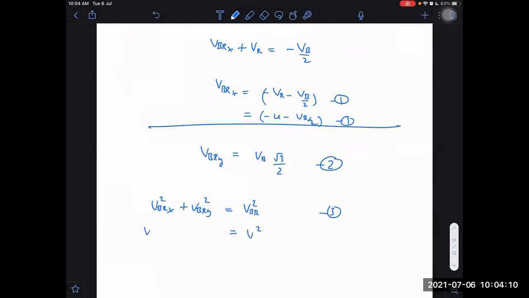Now, how many equations and how many unknowns? Can you get the answer now? There are 3 unknowns and 3 equations. First, I recommend you eliminate VBRX and VBRY from the first 2 equations. Solve the first 2 equations first and write VBRY and VBRX in terms of VB. After doing that, put everything here in terms of VB. Then we will get VB from this equation. Solve these 3 equations and tell me what answer we get.